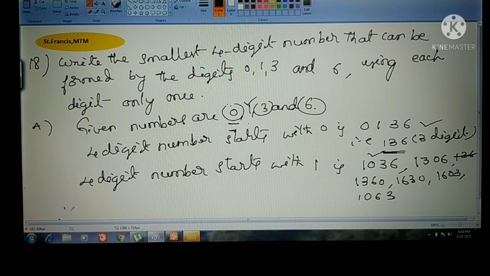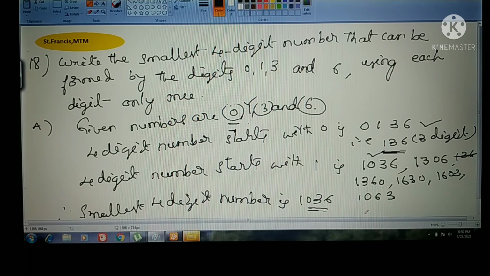So therefore, the smallest 4-digit number is 1036. Okay, these are the numbers, that is, with 1 we can form all these numbers, but among these numbers this is the smallest one. Okay, right.